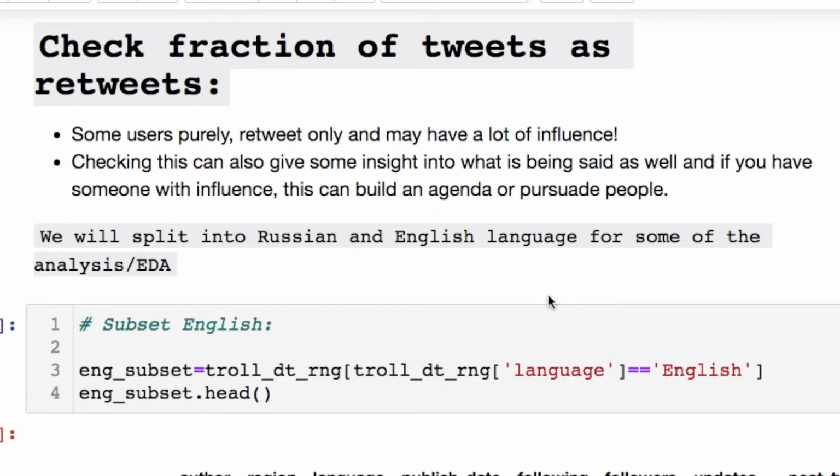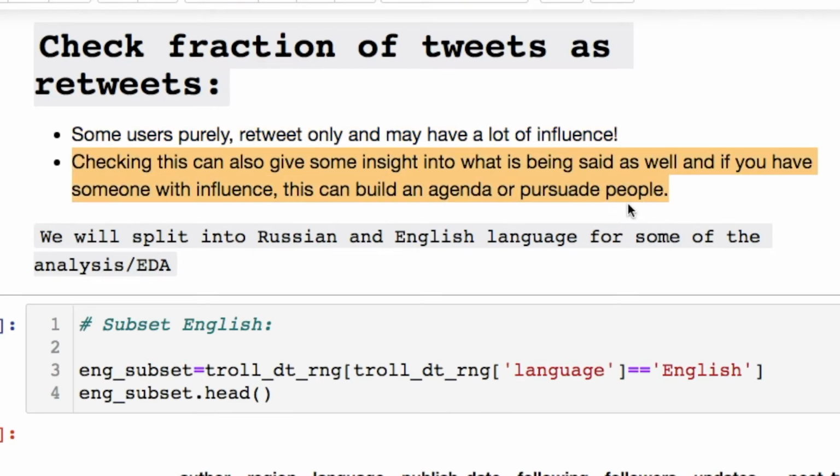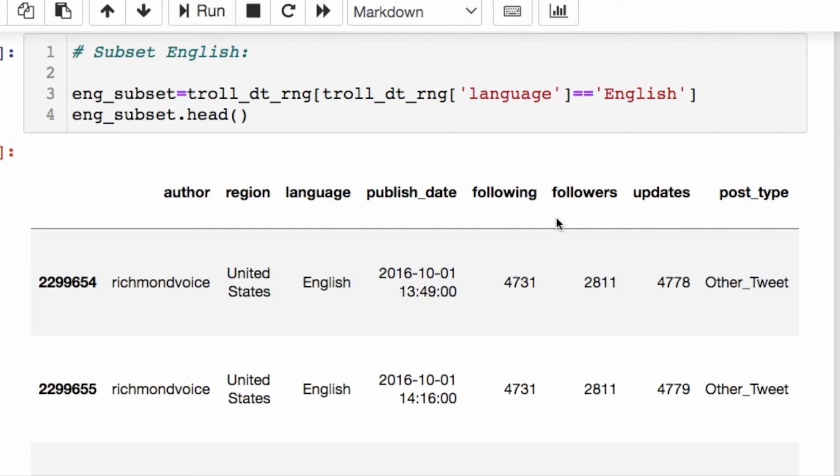Then we could check the fraction of tweets which are actually retweets. Some users are purely retweeting. We will see that in a second to establish, are these top influencing people only doing retweets? What is the proportion of retweets they have? The problem with having a lot of people following, if you're producing some form of agenda or trying to persuade people, is that you can easily do it depending on what you cherry pick for your messages. That's how you can influence media, for instance.